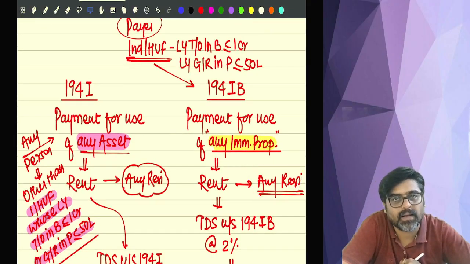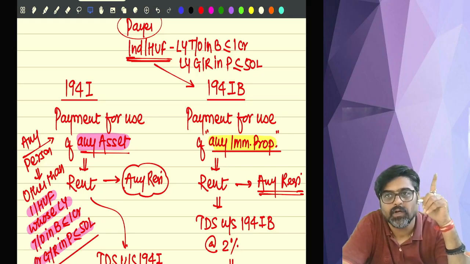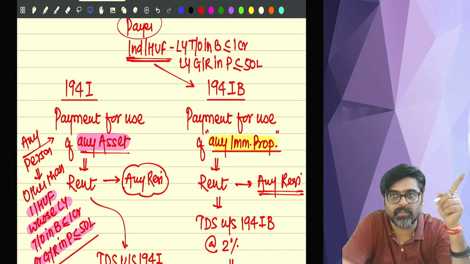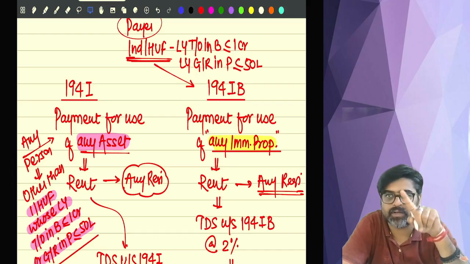Did you give me your PAN? Yes. Then I will deduct 2%. But if you don't give me your PAN, how much should I deduct? 206AA will be applicable and I will deduct 2% or 20%, whichever is higher. So do you remember the first example? How much was the monthly rent? 1 lakh, April to March, 12 months. So 12 months into 1 lakh, 12 lakh.